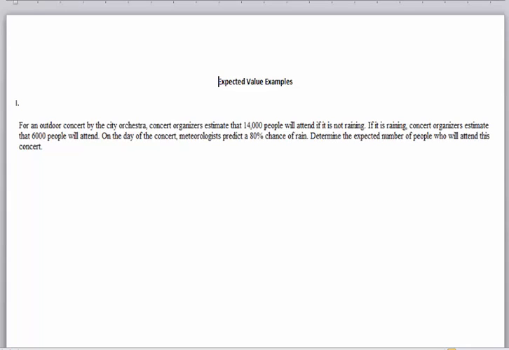Okay, so obviously it makes sense that if it rains, less people are going to show. And if it doesn't rain, there's going to be more people. Okay, so what you've got here is 14,000 people going to attend if it doesn't rain, and 6,000 will attend if it is raining. And on the day of the concert, it's predicted there's an 80% chance of rain.